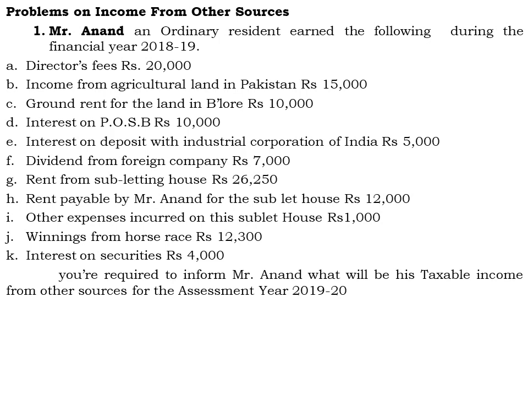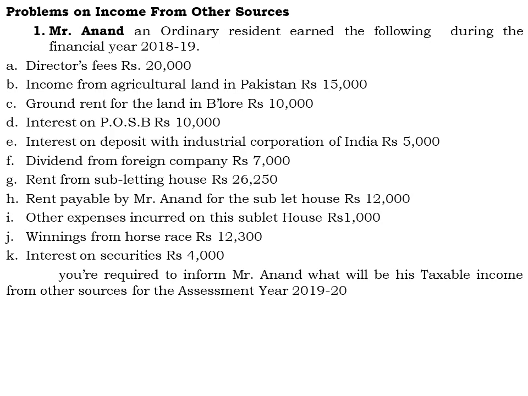Next one, winning from horse race. It comes under casual incomes, which are not recurring in nature. The winning from horse race is given as 12,300 rupees. Here they have not clarified whether it is net or gross. In the absence of information, in case of casual incomes, we have to assume that the amount is itself a gross winning, and there is no need to make an additional grossing up.